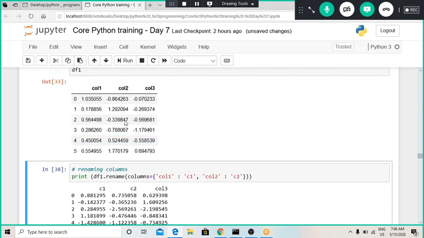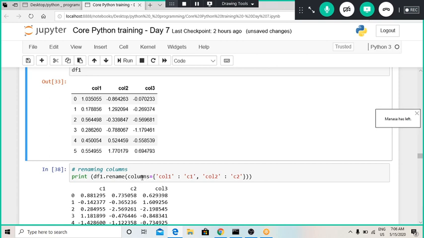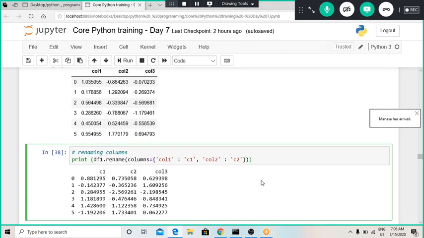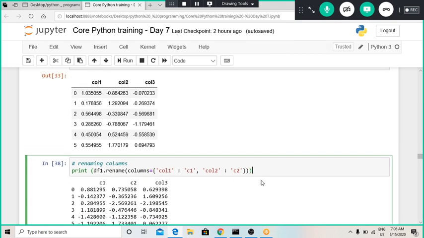Now I wanted to change the column name of only column 1 and column 2. So for that we can use this type of syntax. We have to use this function, df.rename, then in parenthesis we have to use the columns keyword, then equal to, and whatever column names we wanted to change should be given in dictionary format. Basically I wanted to change column 1 to c1, then column 2 to c2, and I wanted to keep the column name of the third column as it is. So this is the syntax of renaming a column.